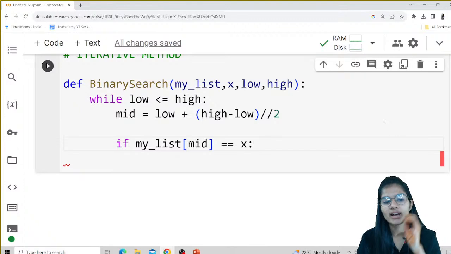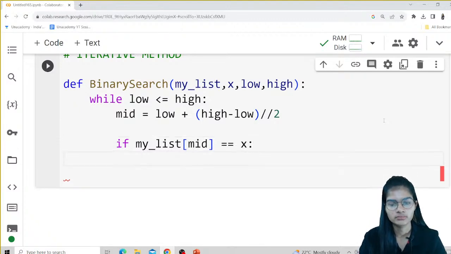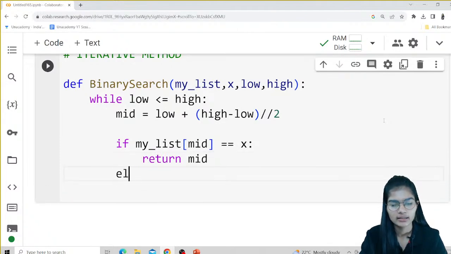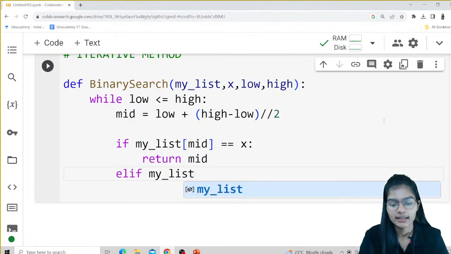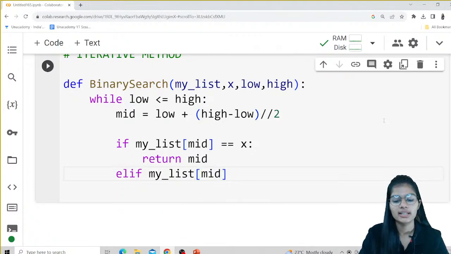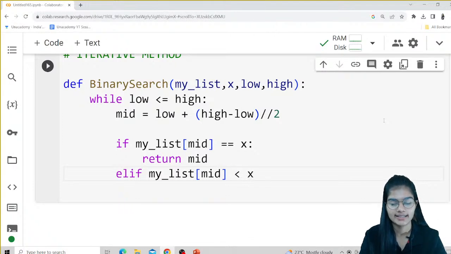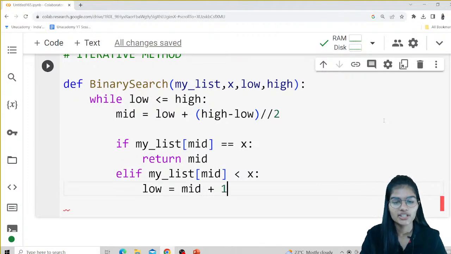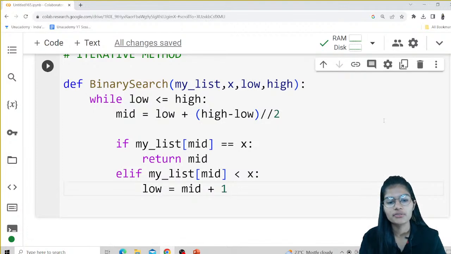If my middle value is equal to the x value, then I would simply return my mid value. That is it. Elif, second condition. If the middle element of my list is less than x, then I would just do low is equal to mid plus 1. Whatever will be my value for the low, low is equal to middle plus 1. It means the middle element plus 1 element.